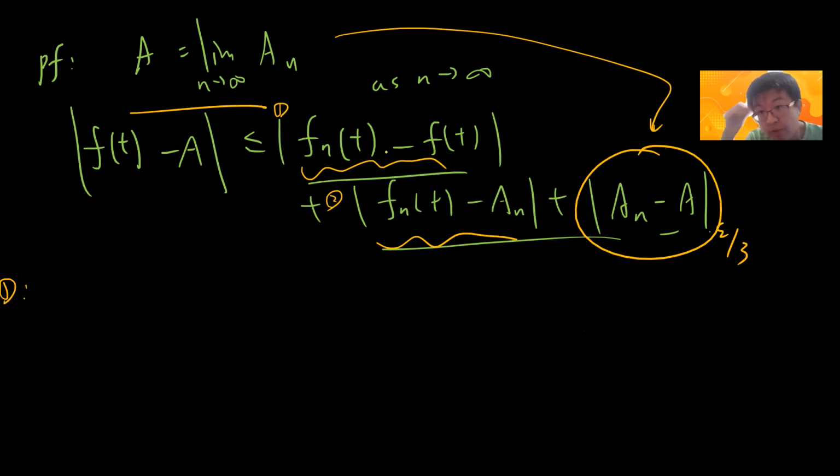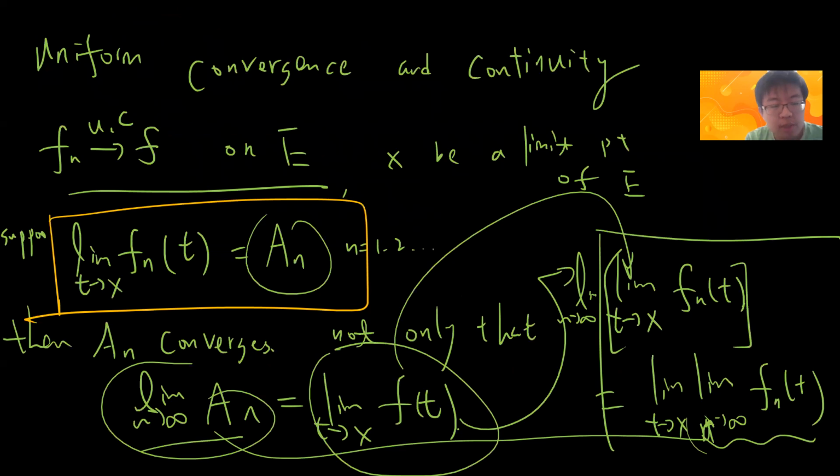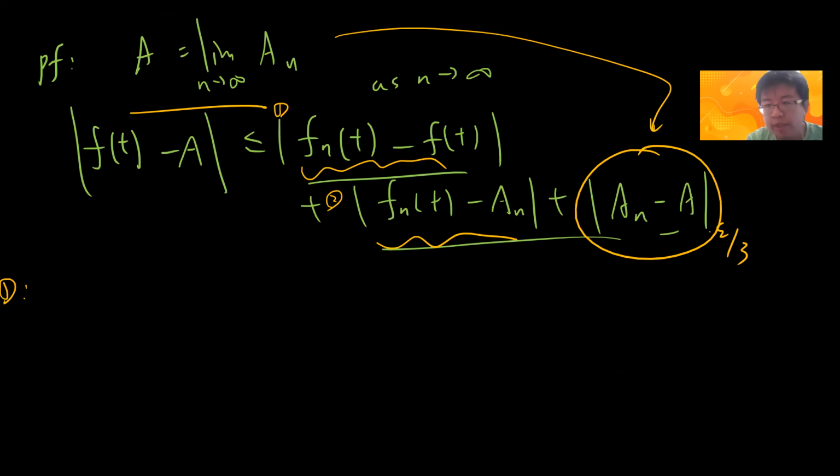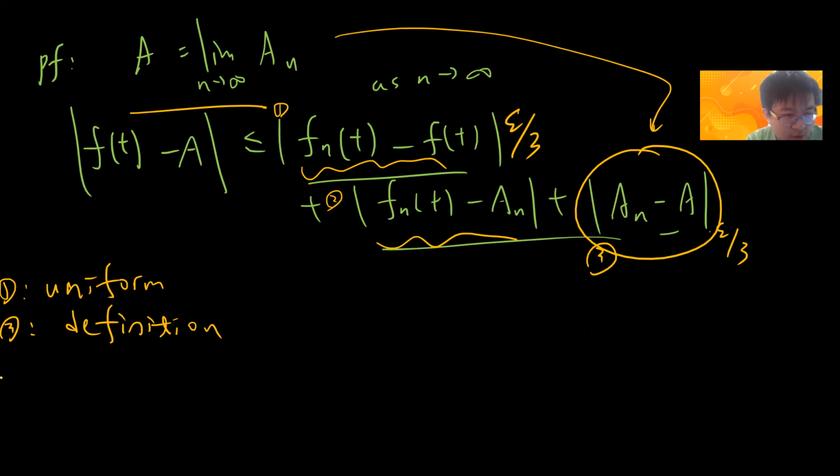By the uniform convergence, right? By definition, my f_n is uniformly convergent to f. So for all t, I can bound this guy by epsilon divided by 3. And then we already bound this guy, right? So the remaining are these two. The first one is uniform convergence. Let's say this is the third, so the third is by definition. How about 2?